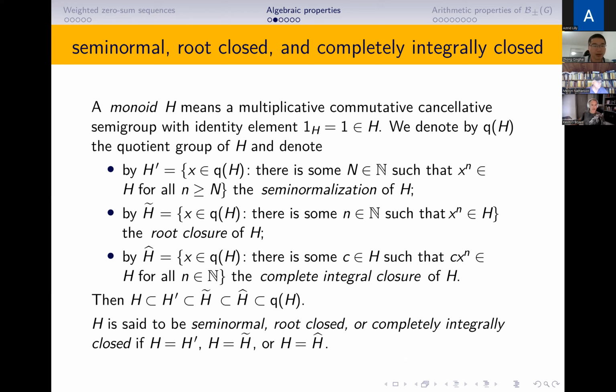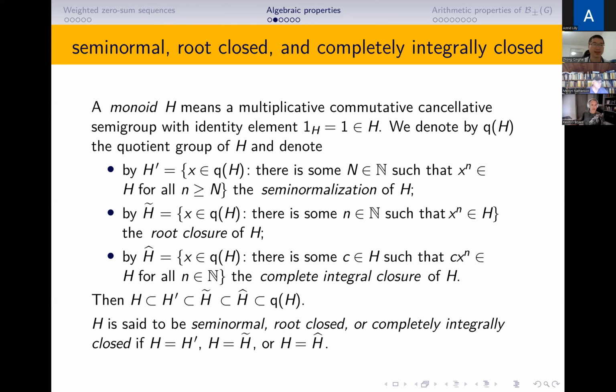The complete integral closure of H is the set of all x such that there is some c in H such that c times x to the power n is in H for all positive integers n.